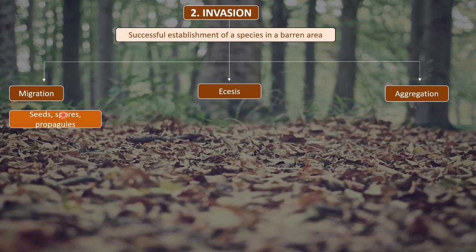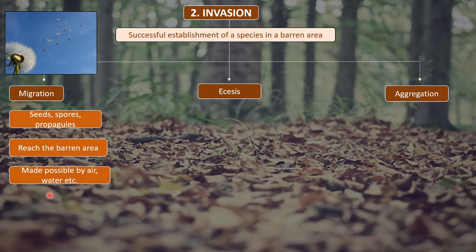Migration is the coming, the landing, of seeds, spores or propagules over the barren area. So these seeds, spores or propagules that were present in some other location have reached here, which is a barren area. This is possible by air, water and other mediums.